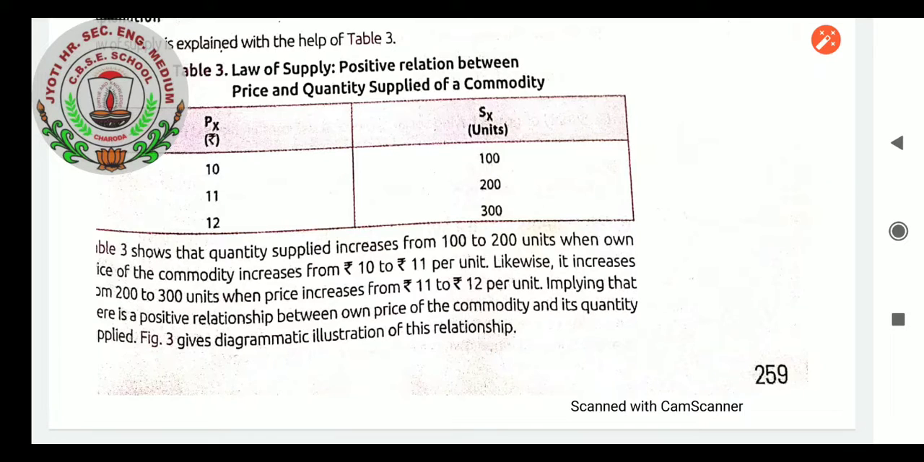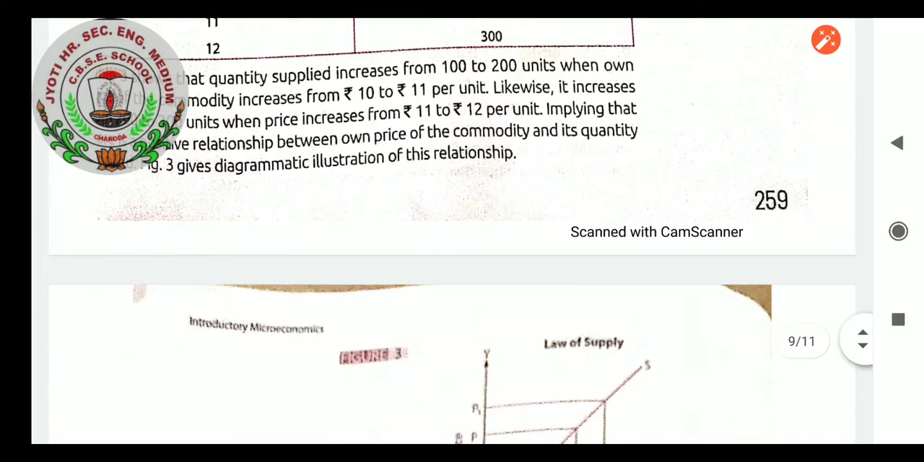Table 3 shows that quantity supplied increases from 100 to 200 units when own price of the commodity increases from rupees 10 to rupees 11 per unit. Likewise, if it increases from 200 to 300, the same thing is explained as I explained to you. Nothing more is there, and the diagram will also be showing that only.